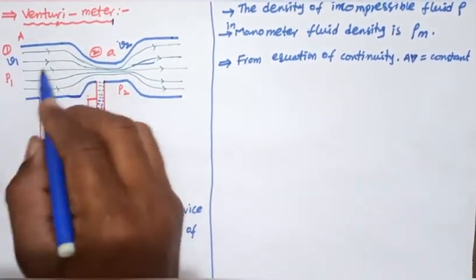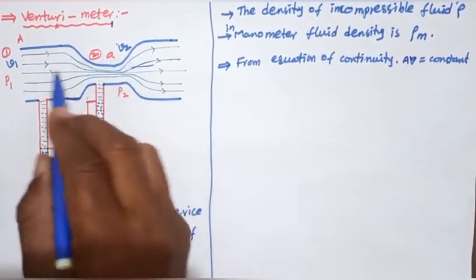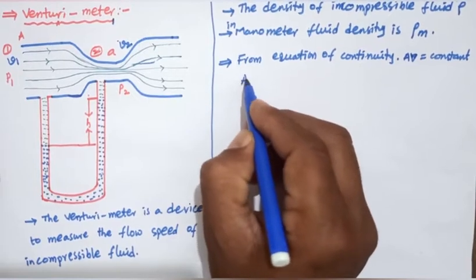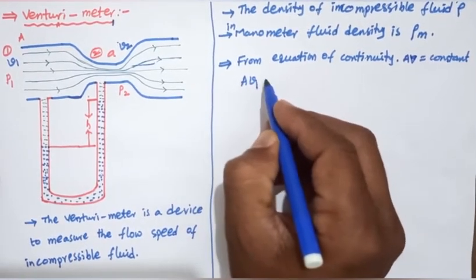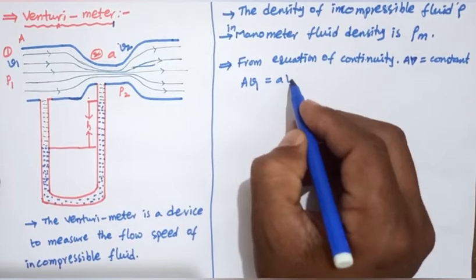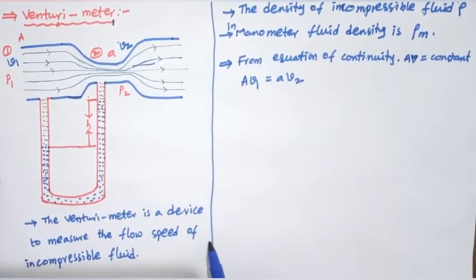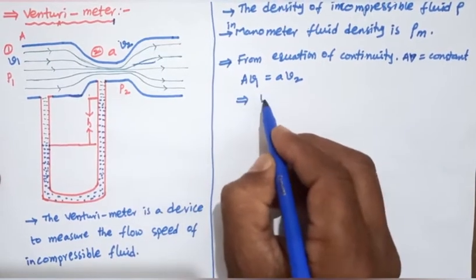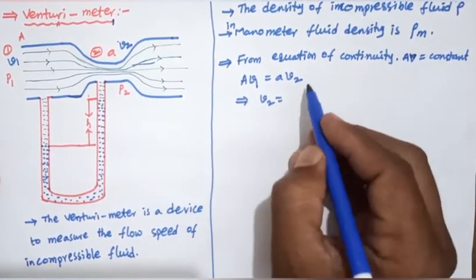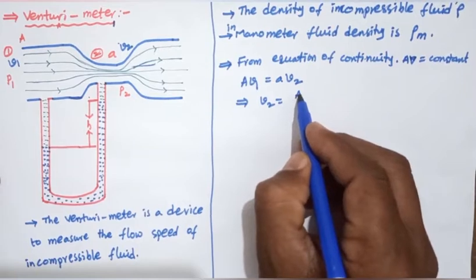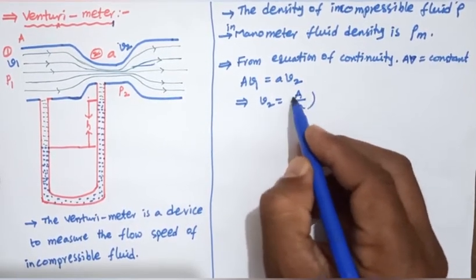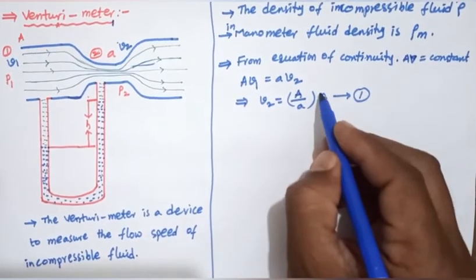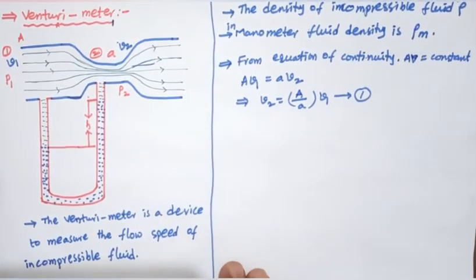Here we can apply it at two regions. Capital A into V1 equals small a into V2. So V2 equals capital A by small a into V1. We consider this equation number 1.